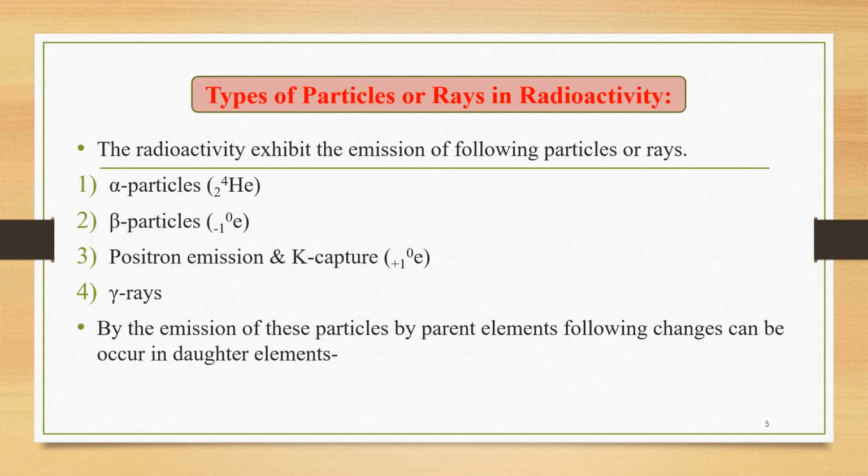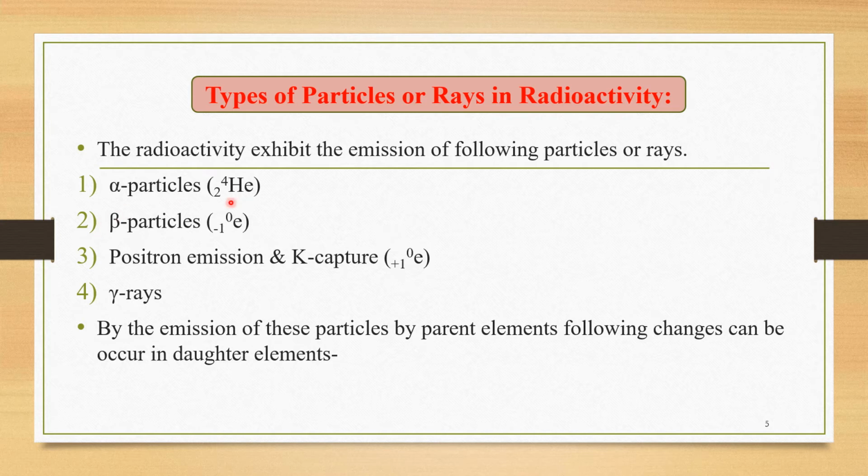Now after knowing the types of radioactivity, we are interested to know, during the decomposition of the parent nuclei into the daughter nuclei, what different particles or rays are involved in radioactivity. So the next topic is types of particles or rays in radioactivity. Radioactivity exhibits the emission of the following particles or rays. The four important particles or rays are here.